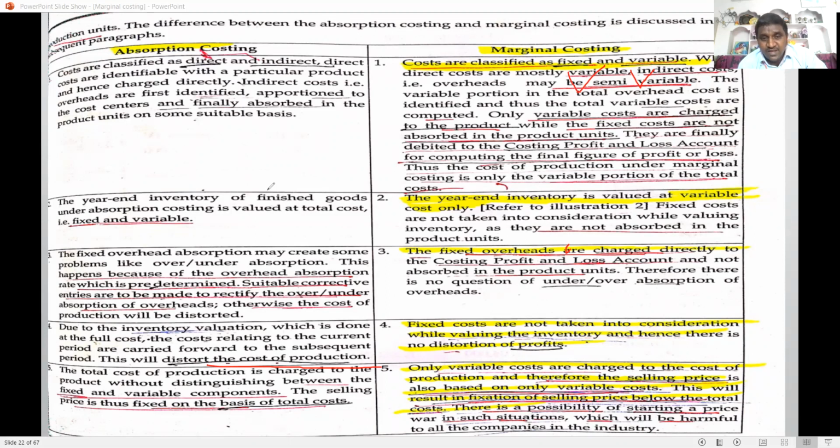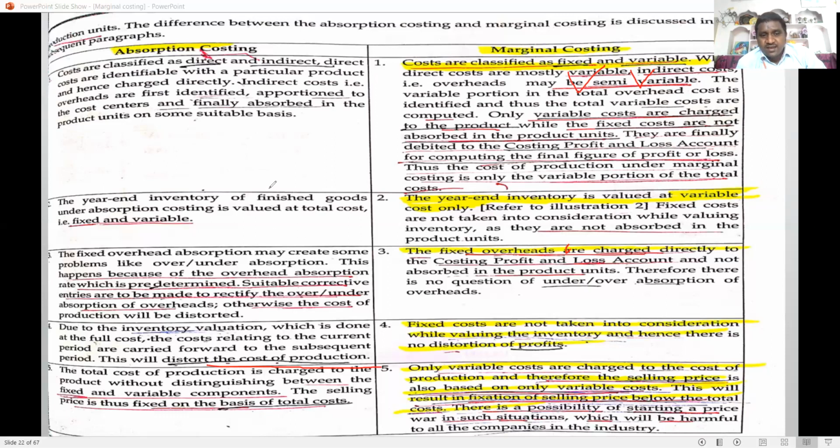In absorption costing, while calculating the cost of finished goods and the closing stock valuation, all costs are taken into consideration: fixed, variable, direct, indirect. But in marginal costing, closing stock is valued only on the variable cost. Fixed costs are not taken into consideration. That is the difference between absorption costing and marginal costing. Closing stock in absorption costing is calculated on the total cost, and in marginal costing only on the variable cost.